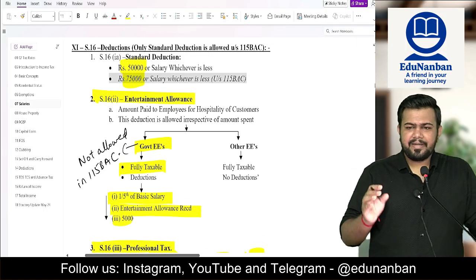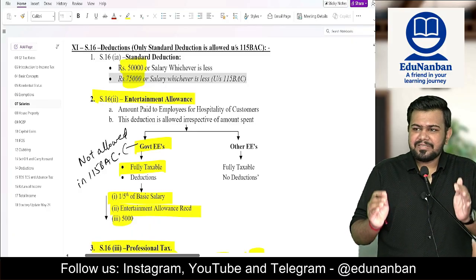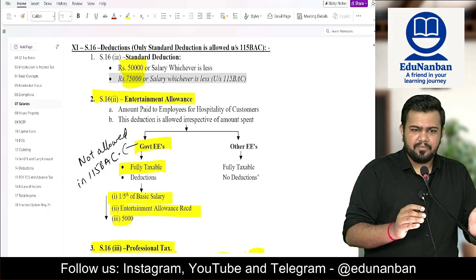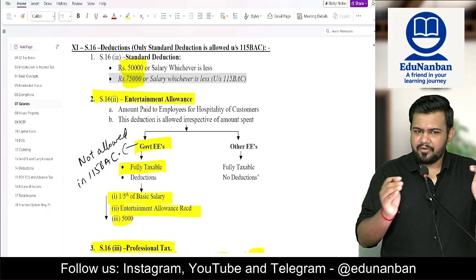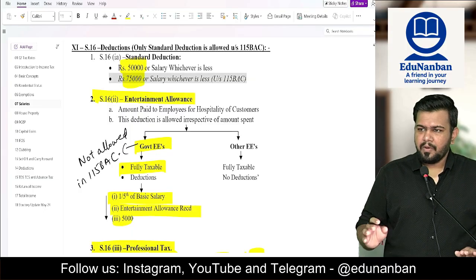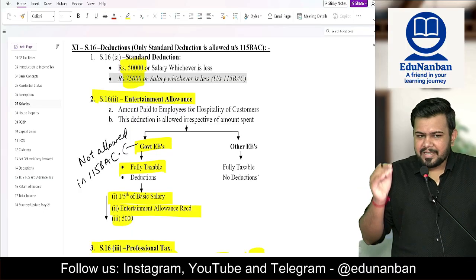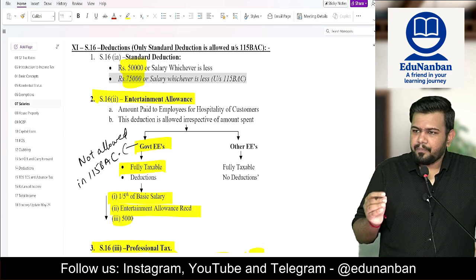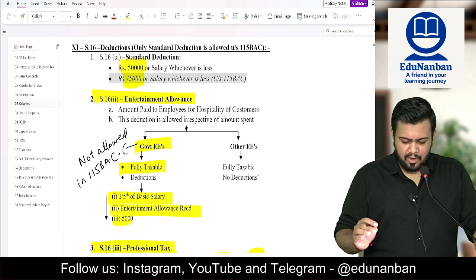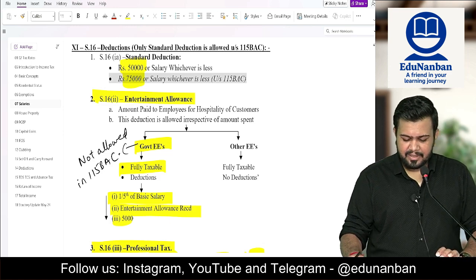Then let's come to entertainment allowance. Entertainment allowance is only allowed in old regime, not allowed in new regime. Only allowed in old, not allowed in new. So in old regime also, this entertainment allowance is only allowed to whom? Government employees. So government employees can take the benefit of entertainment allowance.